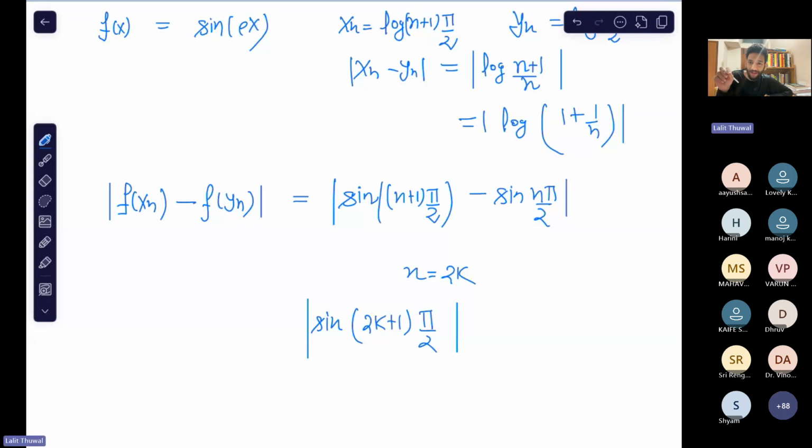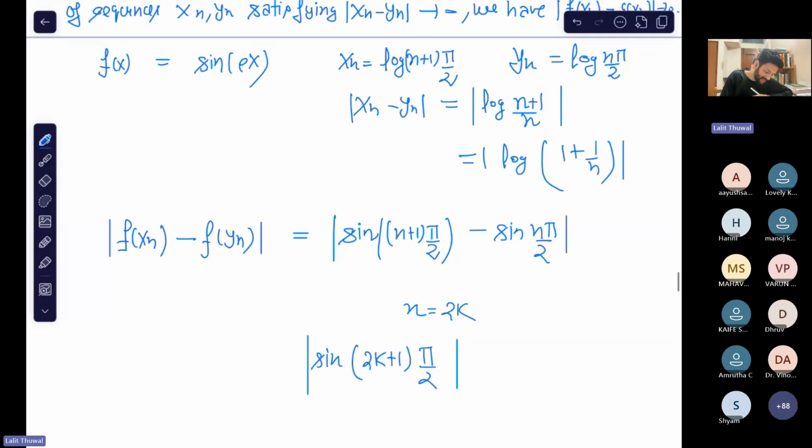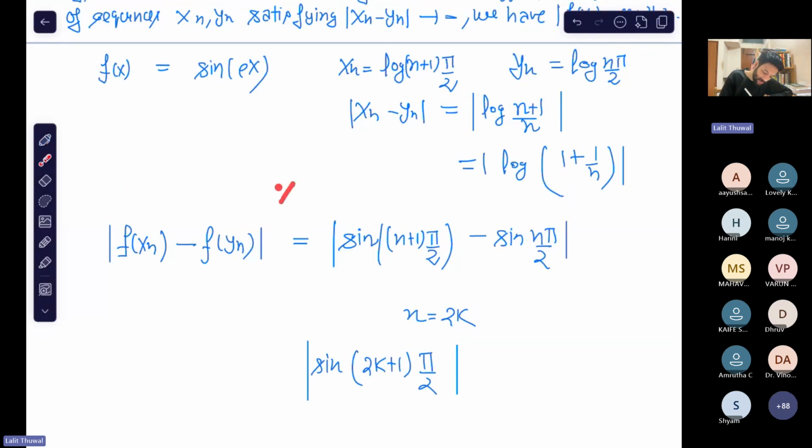When k varies over natural numbers... Our function is sine e to the power x, right? Yes, our function is sine e to the power x. But what do you have for xn? So this is just a calculation. Then xn will be (n plus 1) pi by 2 only.